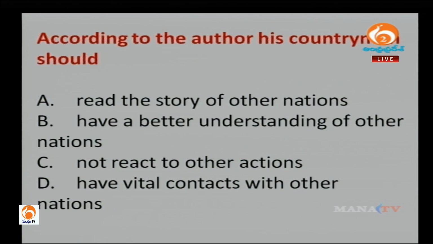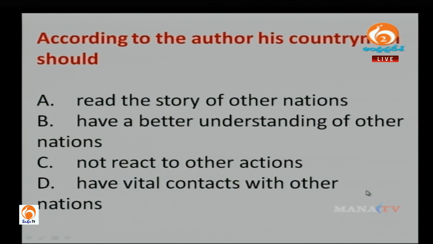Let's move on to the next question. According to the author, his countrymen should read the story of other nations, have a better understanding of other nations, not react to other actions, have vital contacts with other nations. Not reacting to other actions is definitely not the answer, as we know.